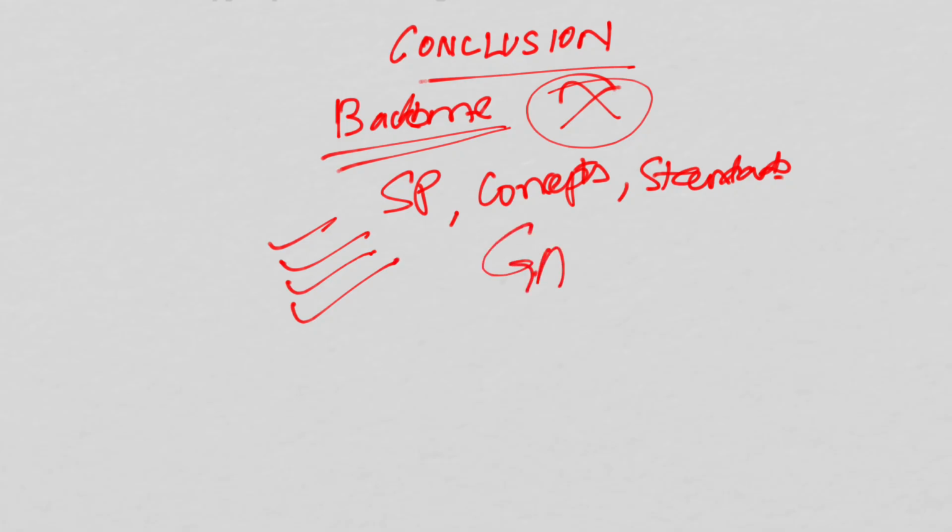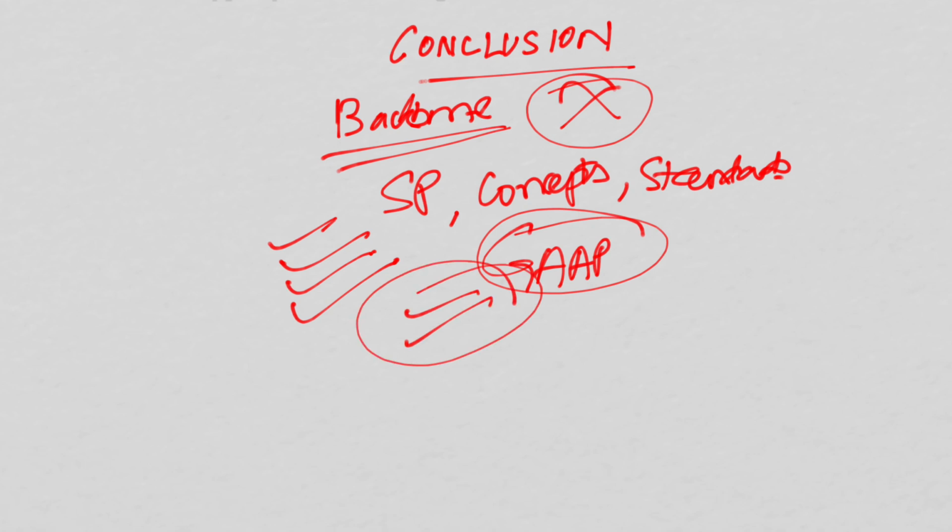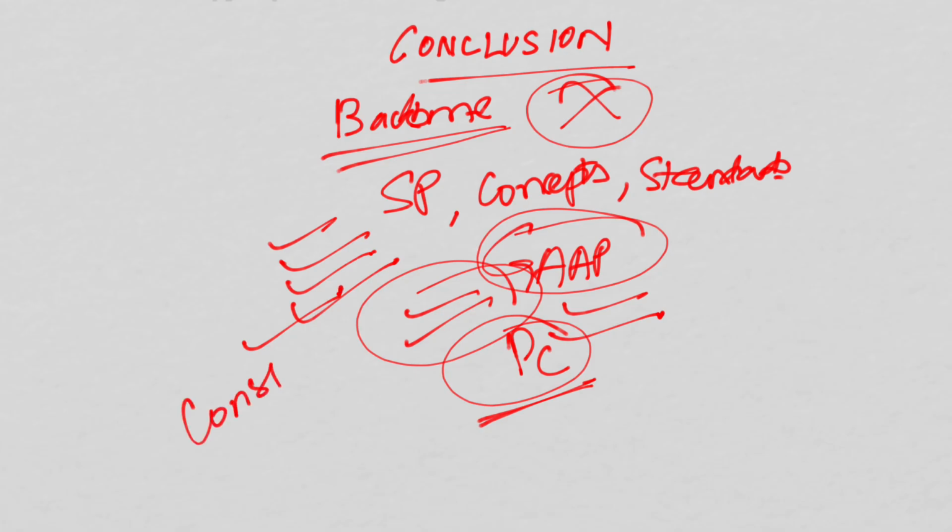We also studied generally accepted accounting principles, why it is necessary, why accounting concepts like business entity, going concern, dual aspect form the foundation of all the journal entries, why matching as well as revenue recognition ensures correct profit calculation, why conservatism protects against overstatement of profit, why consistency as well as full disclosure helps to maintain transparency and trust.